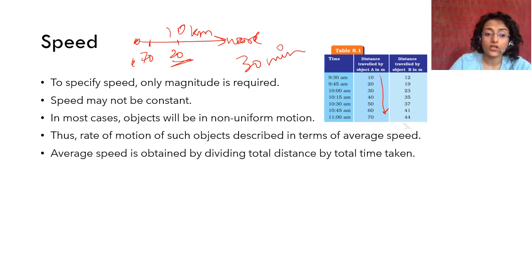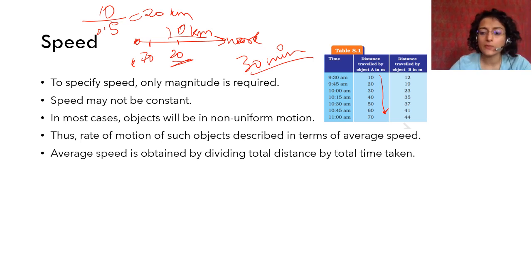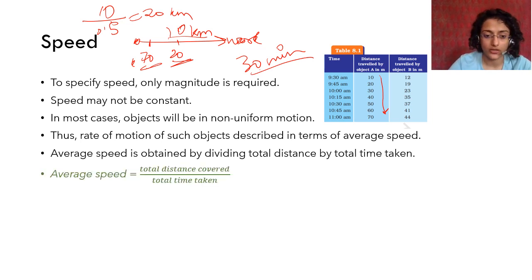So that is what we do. We calculate the average speed by dividing the total distance by the total time taken. So 10 kilometers in 30 minutes: 10 upon 0.5 hour is equal to 20 kilometers per hour. So you generally got a speed of 20 kilometers per hour. Even though you got 70 at some point, your normal speed was 20 kilometers per hour only.